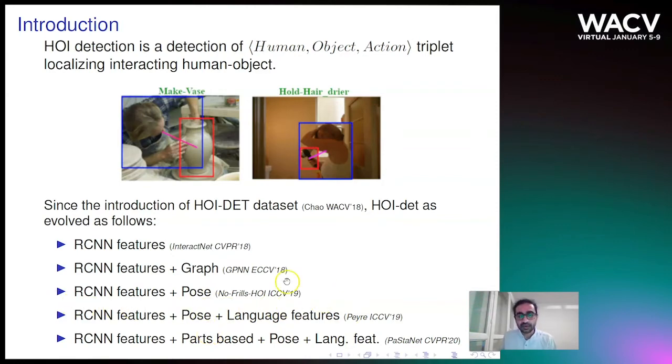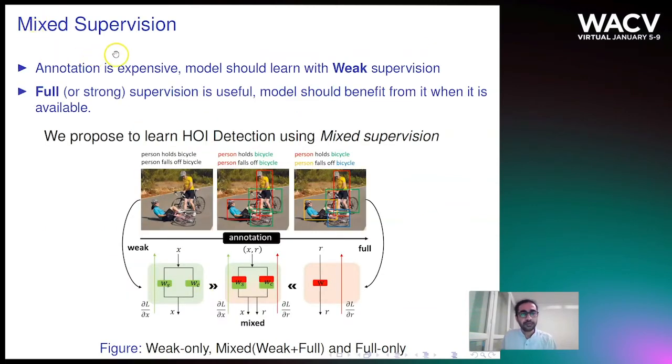We base our work on No Frills HOI detection from ICCV 2019, which uses RCNN features and pose features as appearance features, and its CNN is quite simplistic. We propose mixed supervision. We know that weak supervision is important because annotation is expensive, but full supervision is informative, so we should be able to use it when it is available.